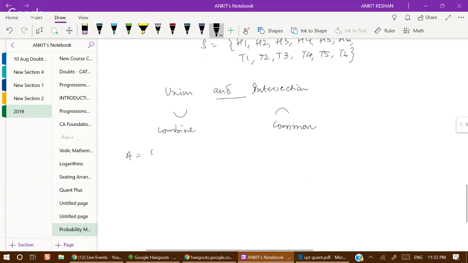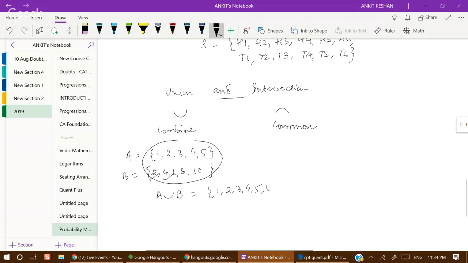Say A is equal to {1, 2, 3, 4, 5}. B is equal to {2, 4, 6, 8, 10}. Then we can simply say A union B is equal to, we have to combine these two. So 1, 2, 3, 4, 5. 2 and 4 have already occurred. So now 6, 8, 10. This is a completely new set. This is A union B, both are combined.